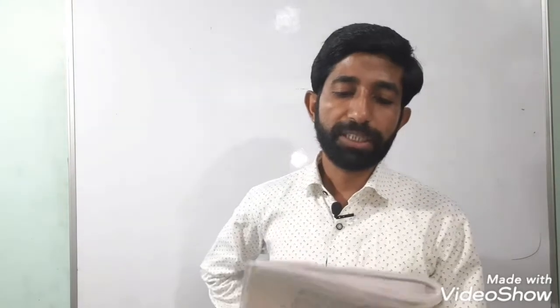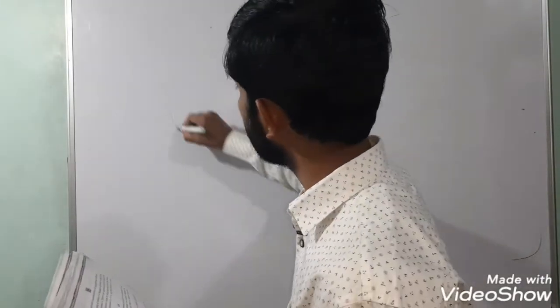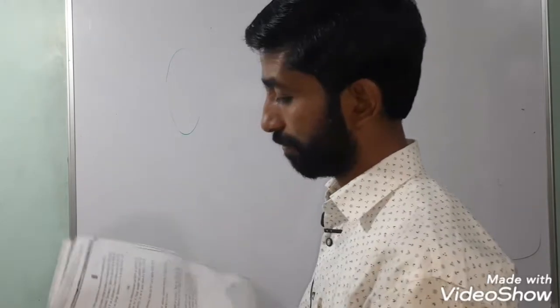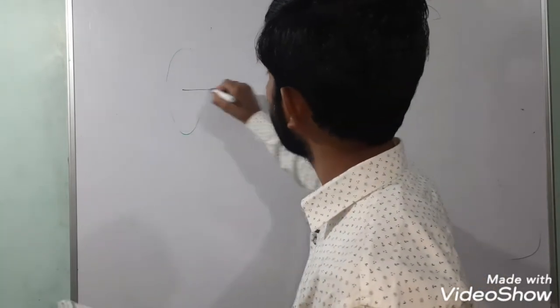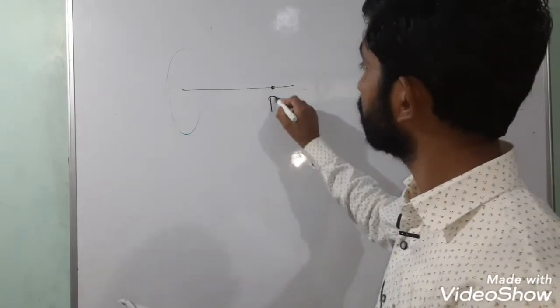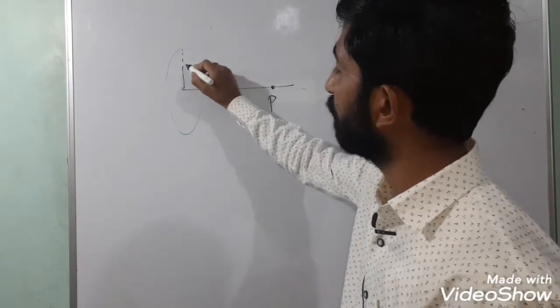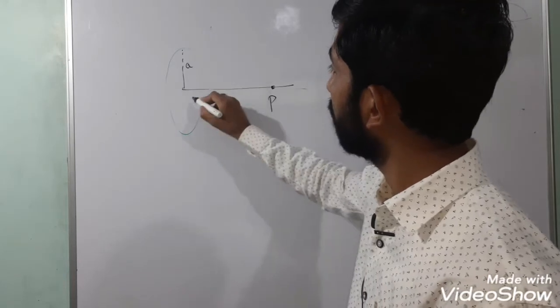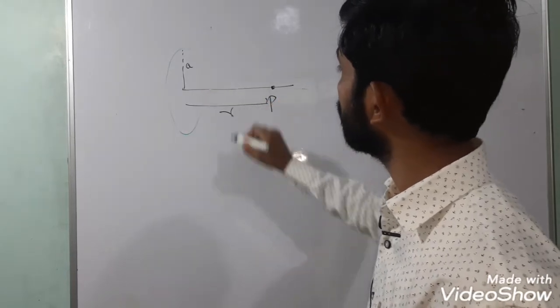This case we have already done because that is a charged ring, and we have to find the electric field at the point P lying on the axis. Say this is the radius a, and this is the distance r.